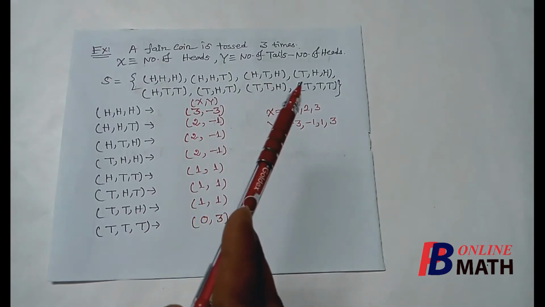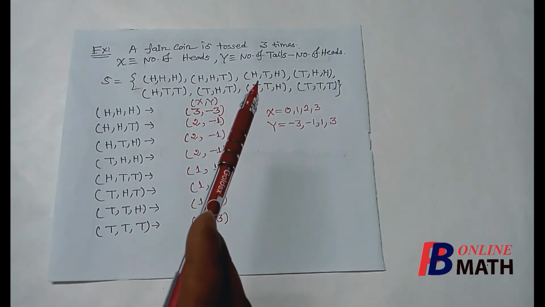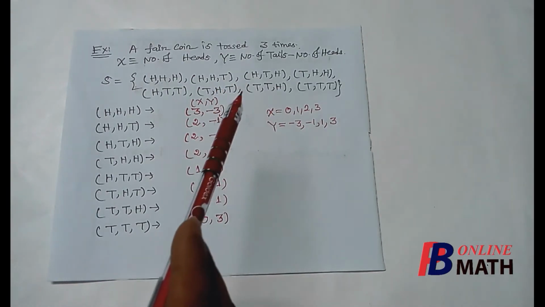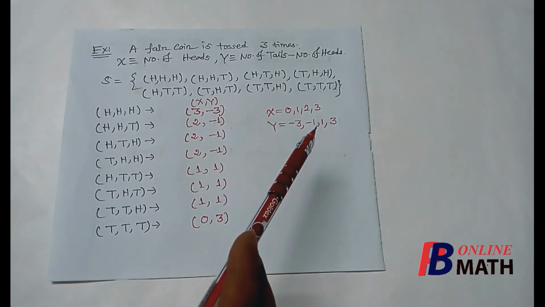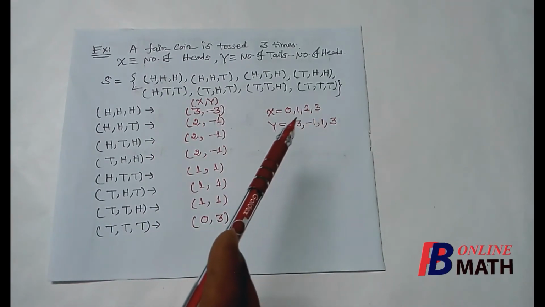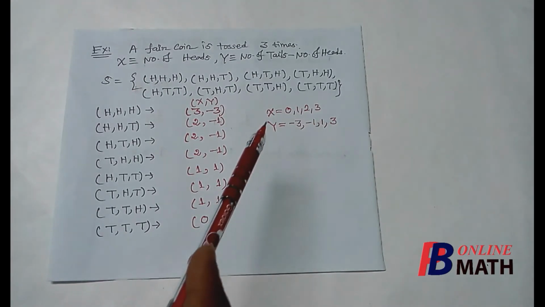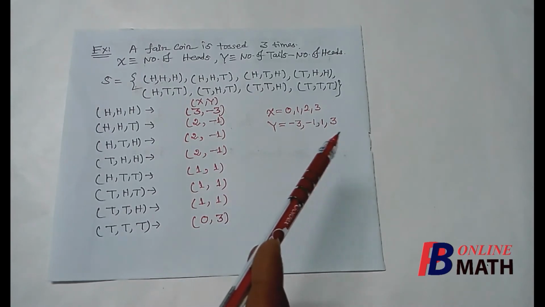Similarly, for these 3 outcomes, the number of tails minus the number of heads is 1 minus 2, which is minus 1. For the next 3 outcomes it is equal to 1, and for this final outcome it is equal to 3. So these are the possible values of X and these are the possible values of Y.